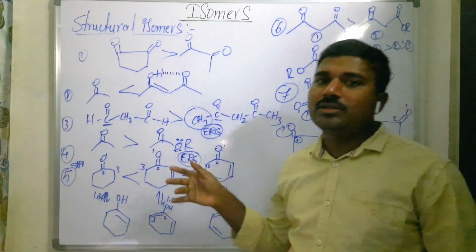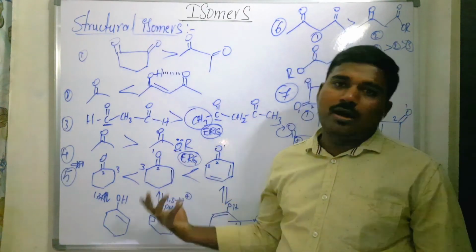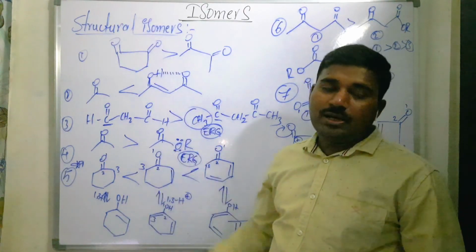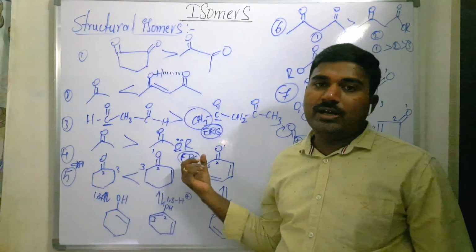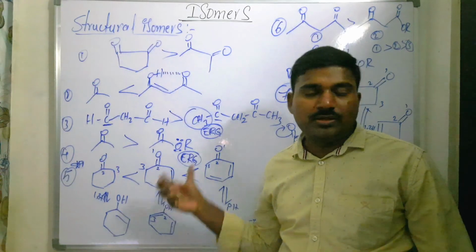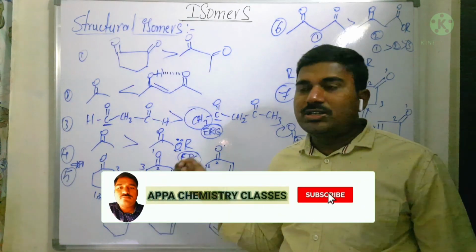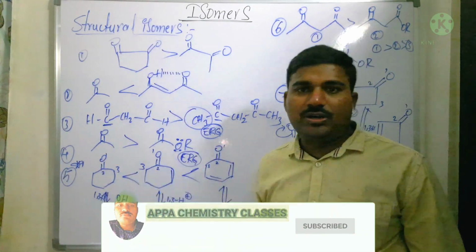Is that clear? That's the detailed study we have seen about tautomerism and also ring chain isomerism. So what are the exceptions involved in tautomerism, and the dyad system and triad system also we have seen. This is very important, so it is very helpful for your competitive exams.